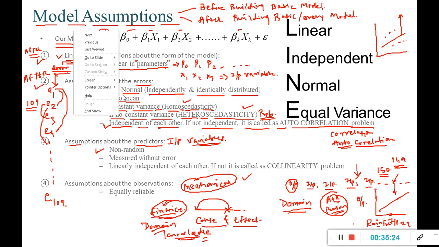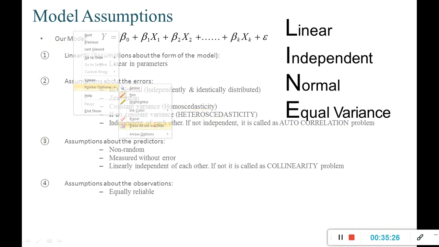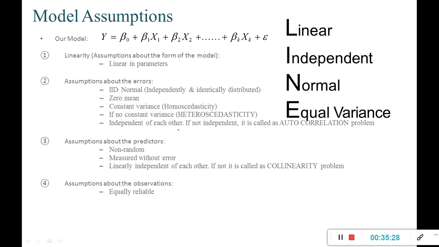So let me clear this screen, guys, so that I can write more things on it. We are discussing predictors. So y is my output, and x1, x2, x3, x4, and so on up to xn are my inputs. Now let us understand the assumptions. First thing we have understood, they should be non-random.